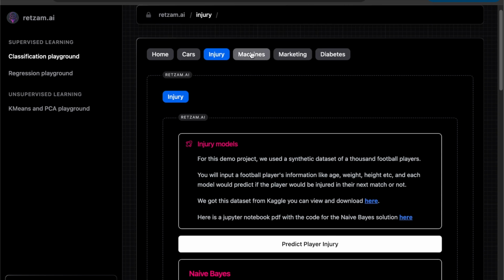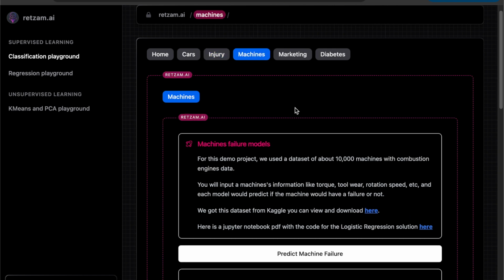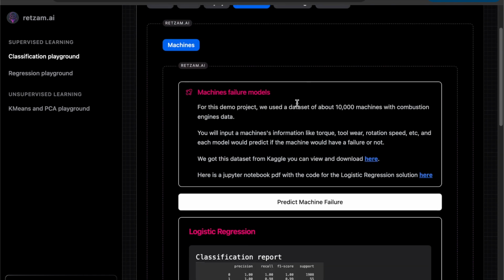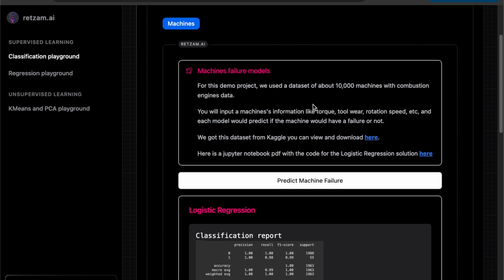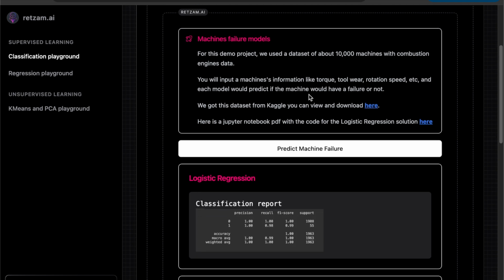Okay, another one, machines. So for this one, you want to predict if a particular machine will fail or not, right? Whether it's a car or bike, a cycle, something like that, a bus. So same flow.